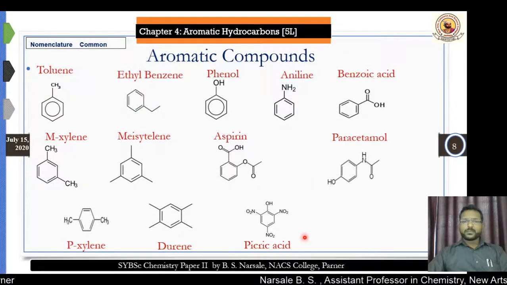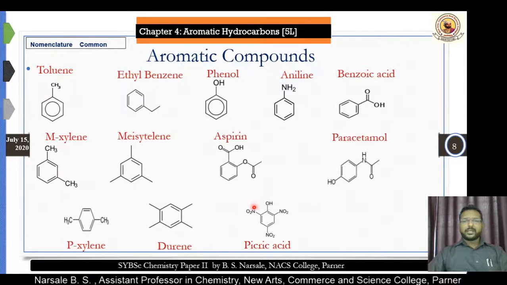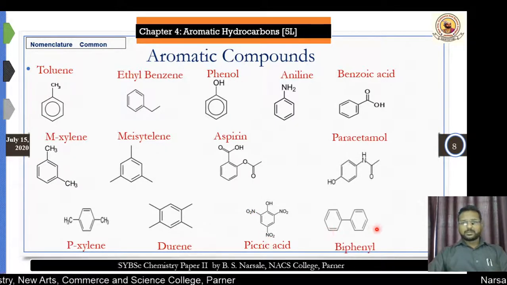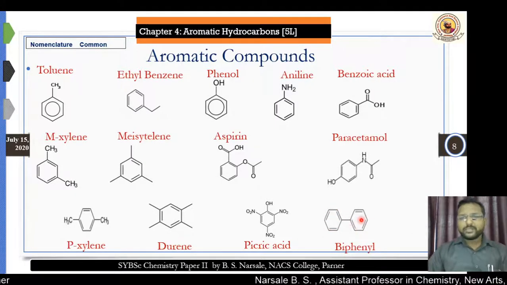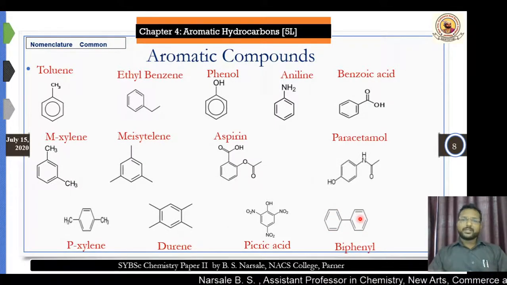Another one, picric acid, a yellow colored compound, the acid molecule. This is picric acid. It has 4 groups, 1 OH and 3 NO2 groups. And similarly, another compound we look at is biphenyl. Biphenyl, two aromatic rings are there. The two phenyl rings are there. Therefore, it is called biphenyl.